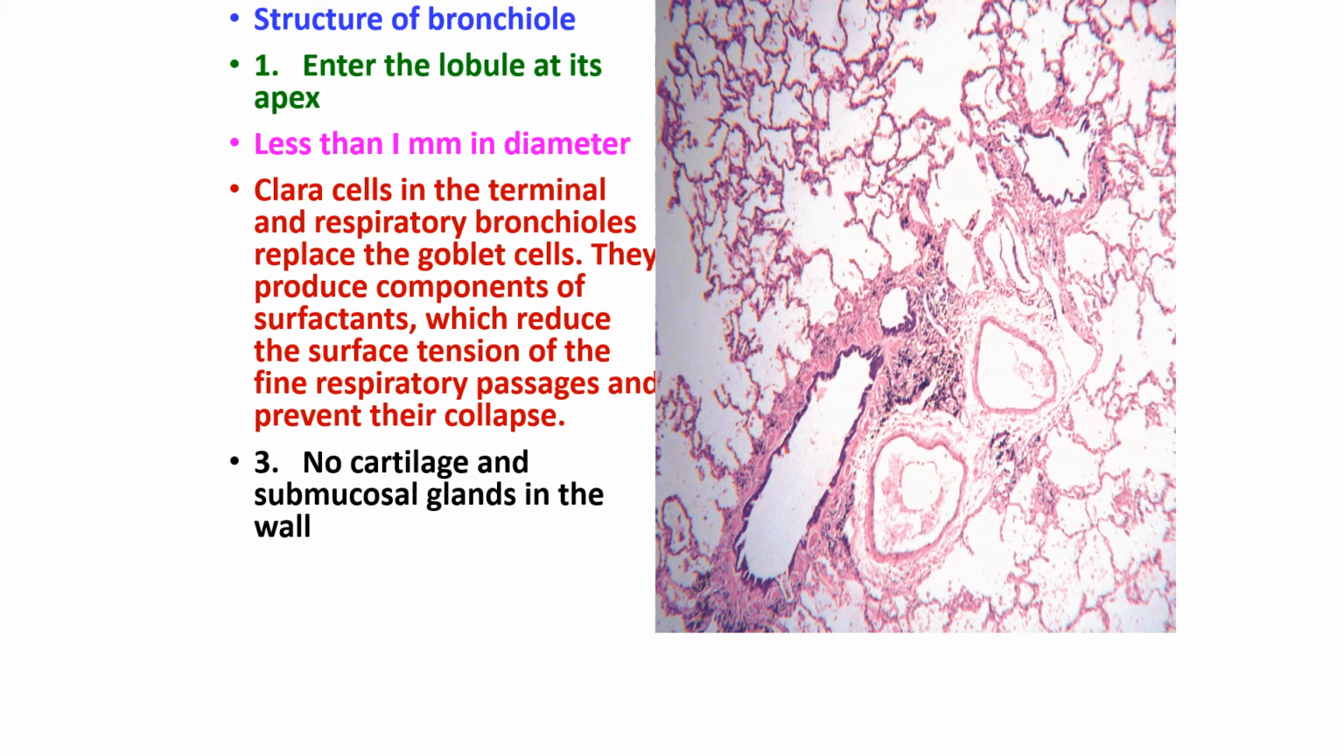So this is showing the lining epithelium of the bronchiole with smooth muscle cells, and associated are the divisions of the pulmonary veins and pulmonary vessels. In the respiratory bronchiole, you might see the epithelium is broken. There is no cartilage, there are no submucosal glands in the wall of the bronchiole.